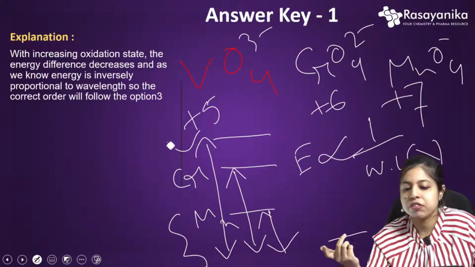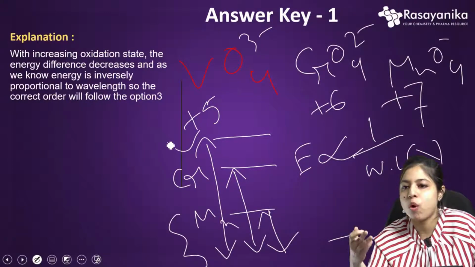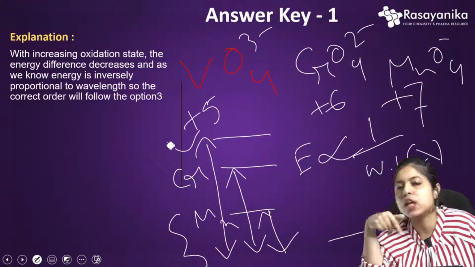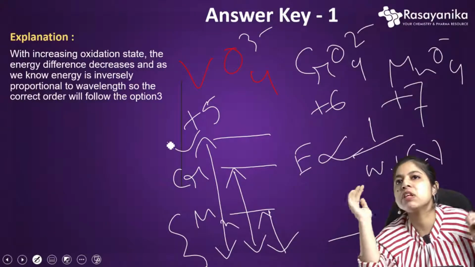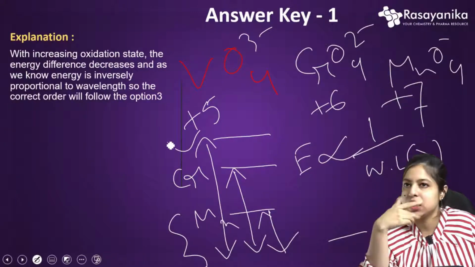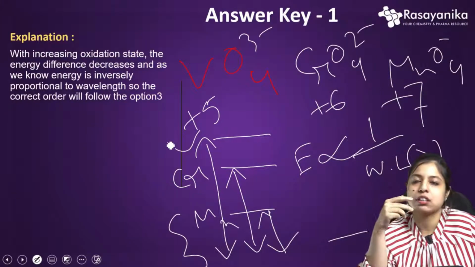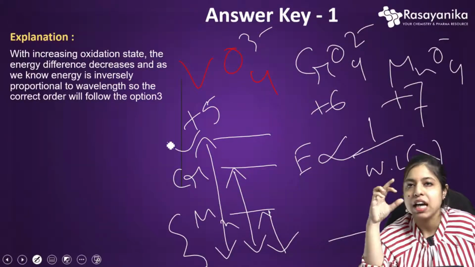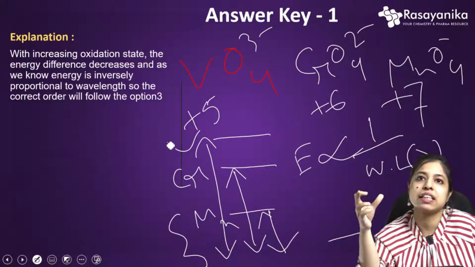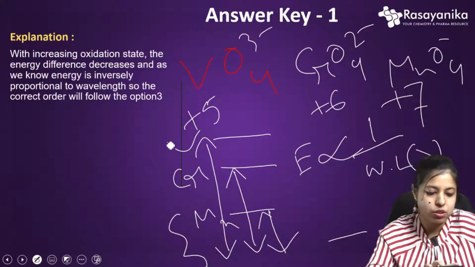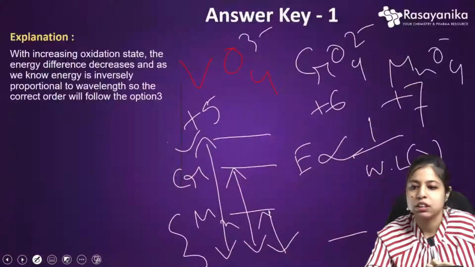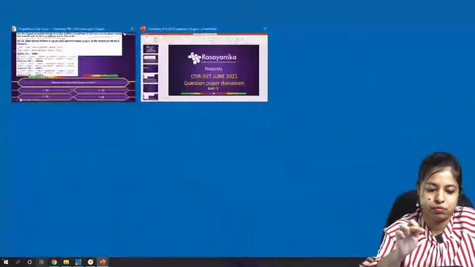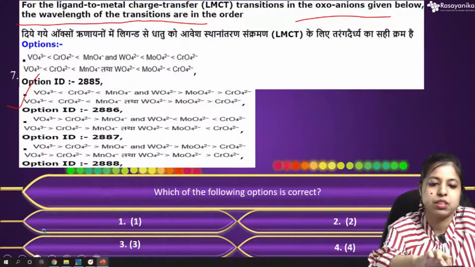And again, for the same group elements like chromium, molybdenum, tungsten, going down the group the size will increase, because a new electron shell is added. With increasing size, the energy difference increases, so the wavelength decreases. So this is basically the correct option. Yeah, the correct option will be option 1.